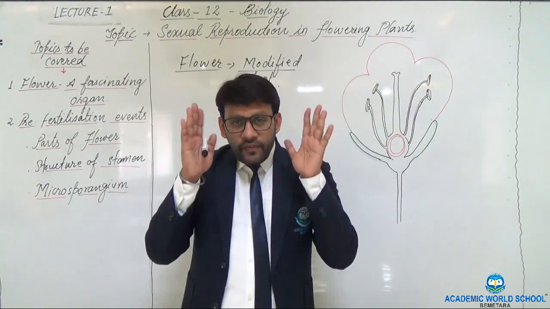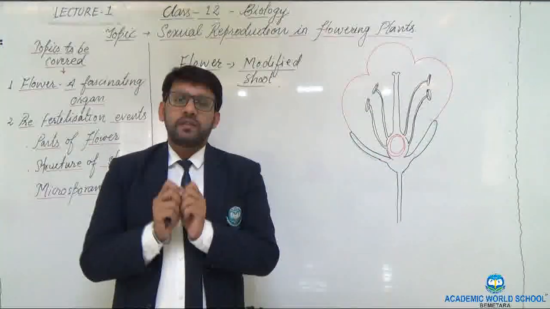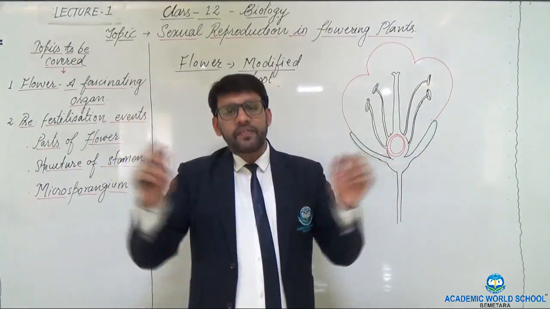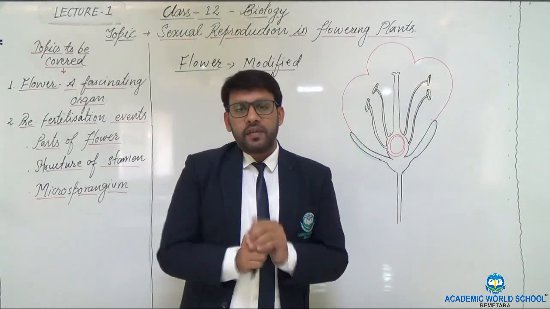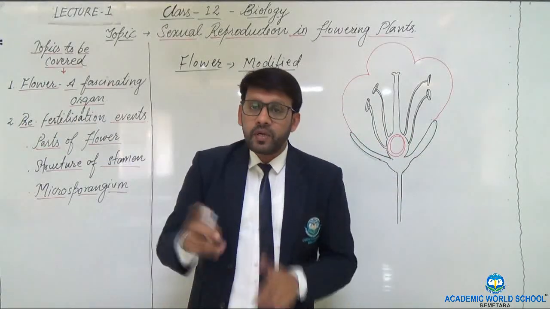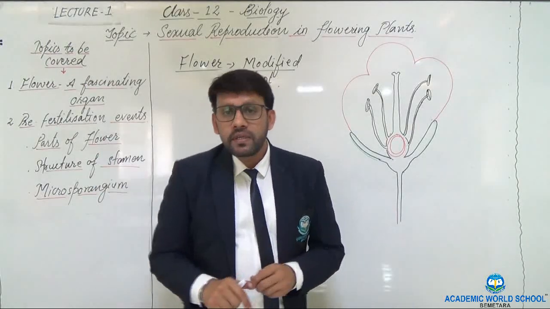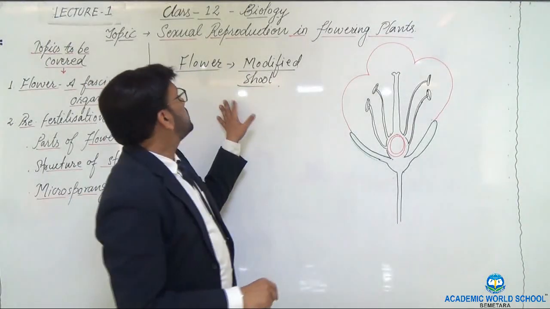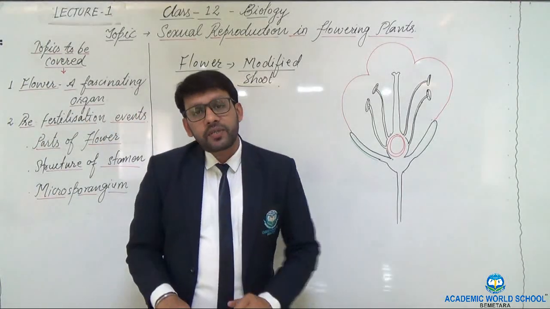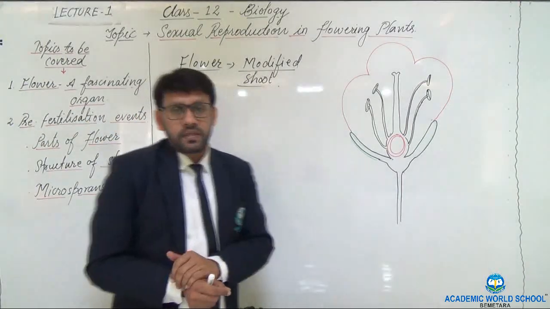If you compare their structure, color, shape, size, and availability in different places, they all vary. Here we will not discuss all those because we have discussed them in grade 11. Here we will see the process of sexual reproduction in the flowering plants.